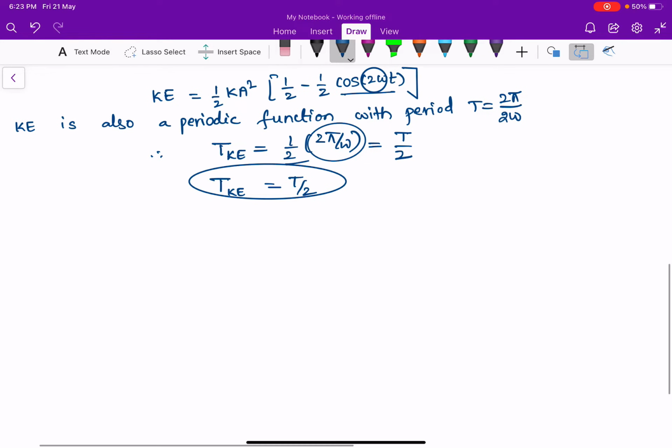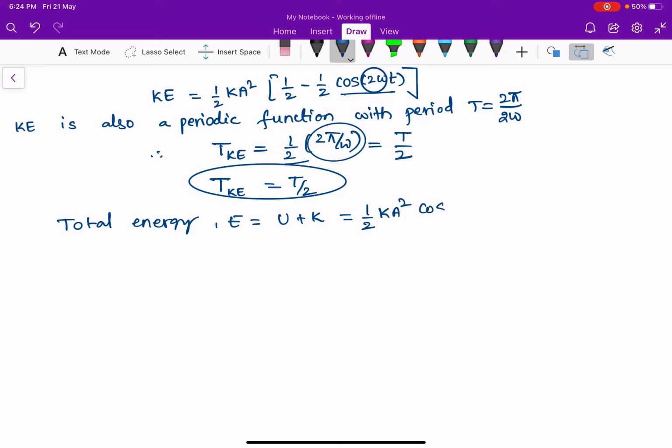total energy E is equal to the sum of potential and kinetic energy. Potential energy is half k a square cos square omega t, and kinetic energy is half k a square sin square omega t.